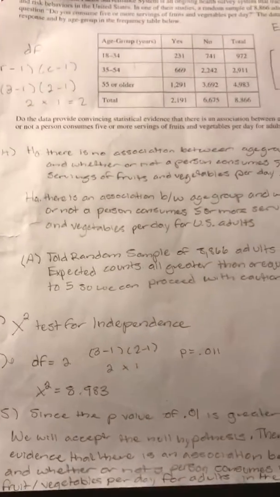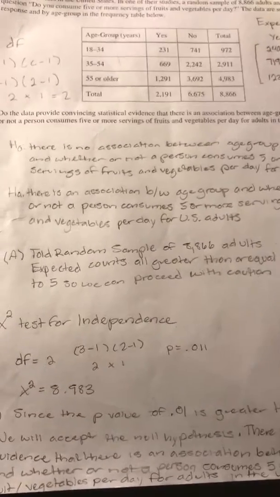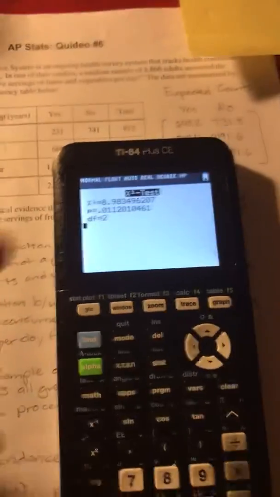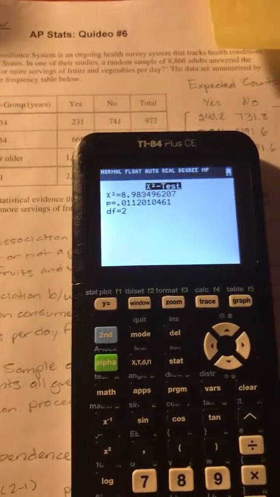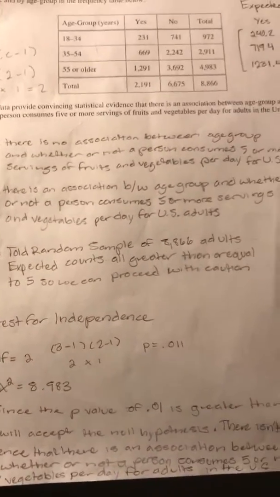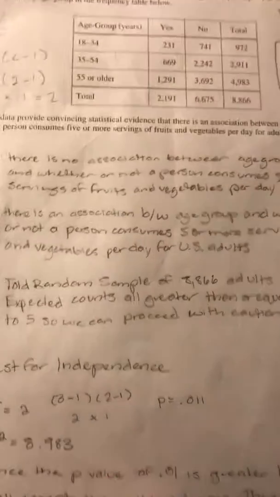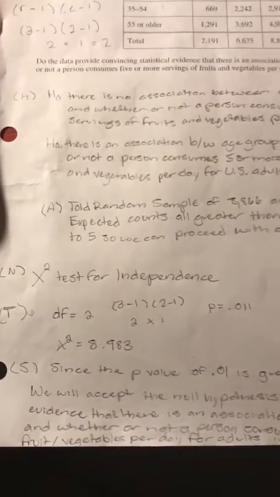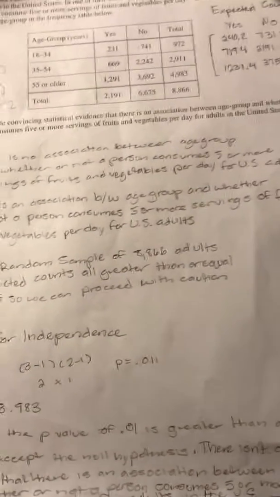So in my case, I accepted the null hypothesis because the p-value is 0.011, and it's close to 0.01. It's close, but it's actually a little, 0.001, greater. So it's 0.011 as compared to my alpha level 0.01. Since the p-value of 0.011 is greater than alpha at 0.01, we will accept the null hypothesis because it's greater.